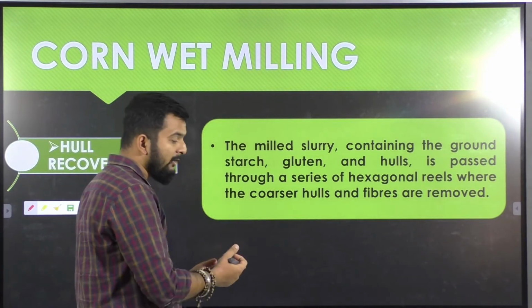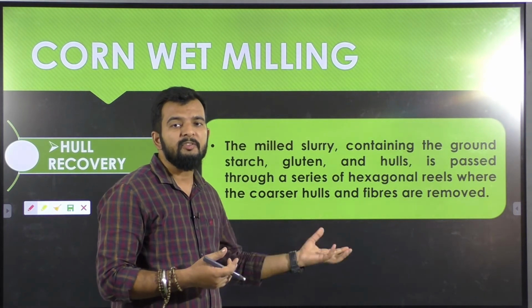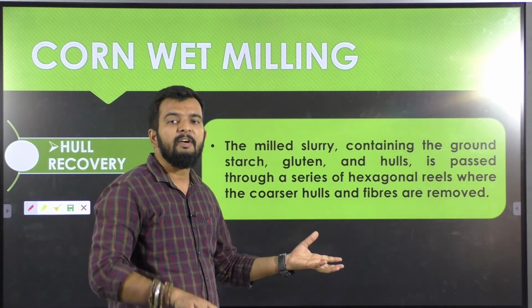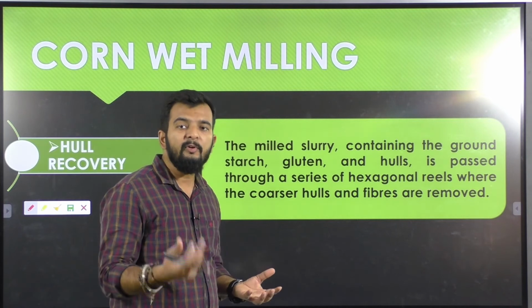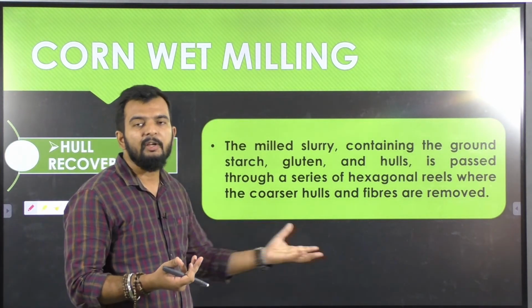So after you have got a mixture of your gluten, starch and your hull, now starch and gluten are present in the form of finer particles, while your hull is present in the form of considerably larger particles compared to the particle size of starch and gluten.